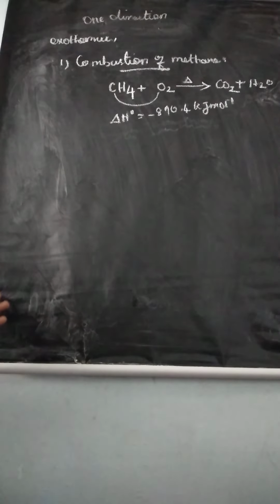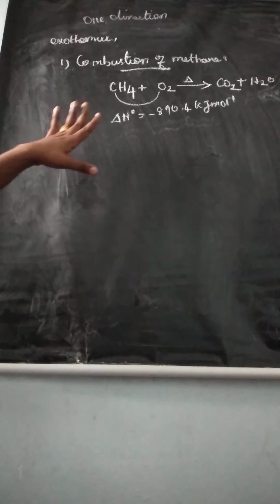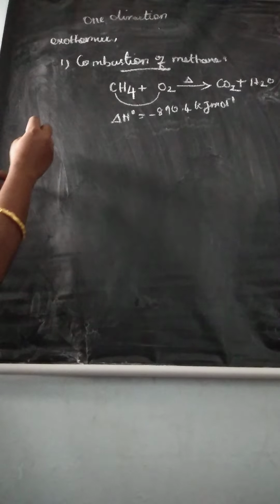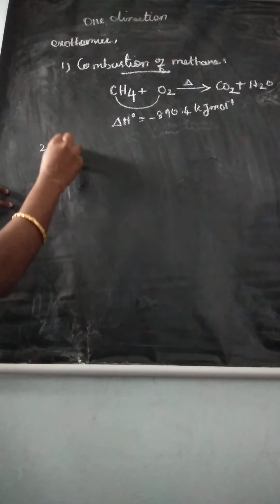Minus 890.4 kilojoule per mole. Understand? This is an example of an exothermic reaction. We can tell these reactions are spontaneous. And one more example, the acid-base neutralization reaction.